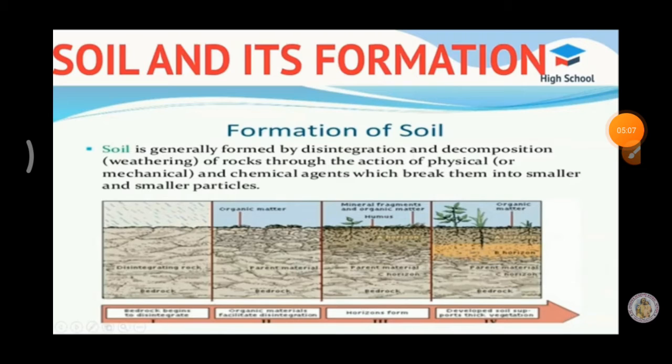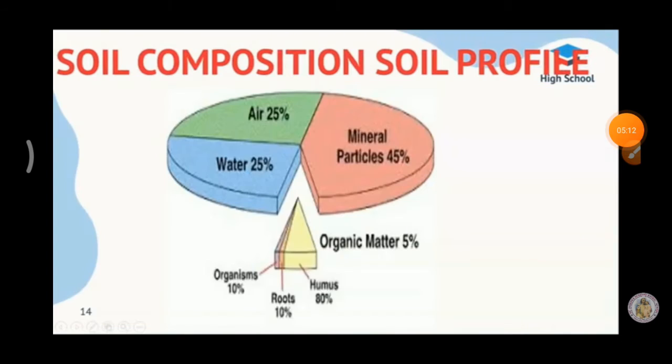Now we are going to see about the soil composition. The basic components of soil are mineral, organic matter, water and air. That is 45% mineral particles, 25% air, 25% water, and 5% organic matter, that is, organisms, roots and humus. Boys, we have already seen about humus. What is humus? Decayed plants and animals.